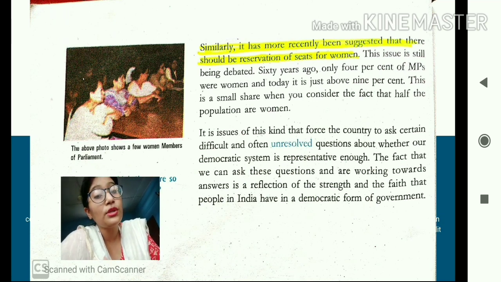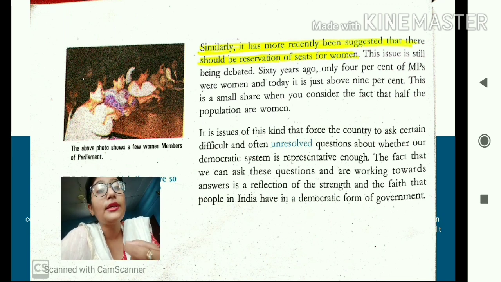And not only that, students, the participation of women has also increased from around 4% to 9%, and a debate is going on whether seats should be reserved for women or not. So this really puts a question mark on whether India is a truly democratic country or not, or whether the type of parliament that we are having is truly representative or not.